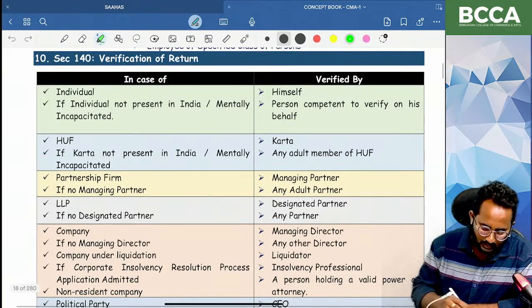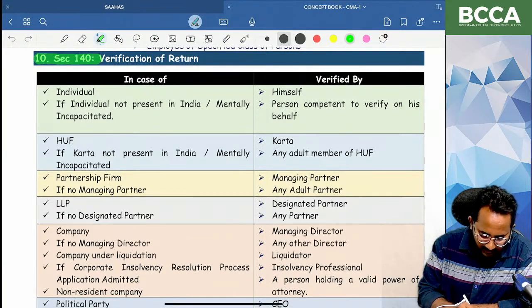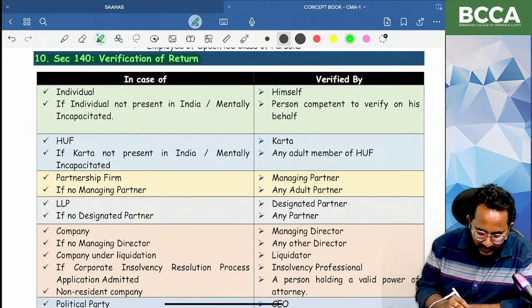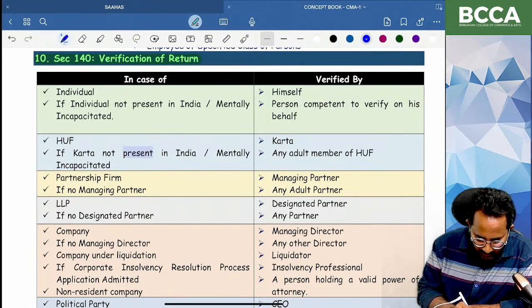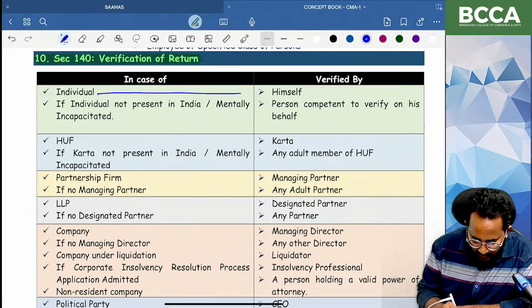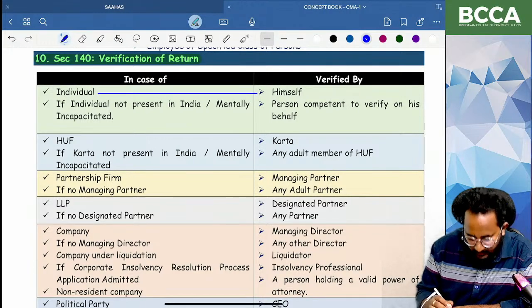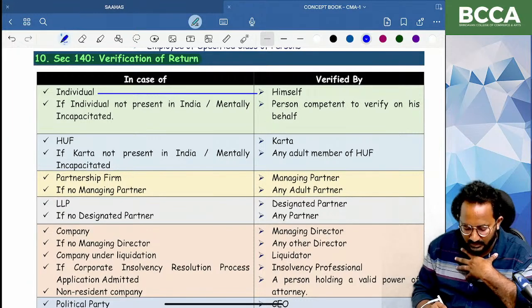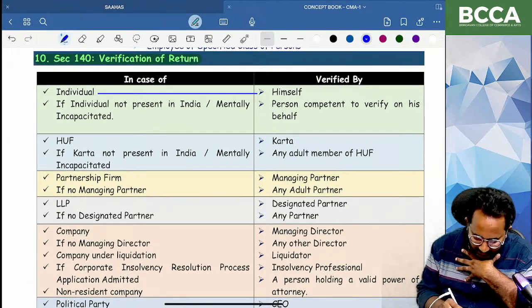I think you know income tax return needs to be verified. That is an electronic verification only. Who needs to verify? First point. In case of return related to the individual himself, he needs to verify. Suppose I want to file my return of income. In this situation I need to verify myself.